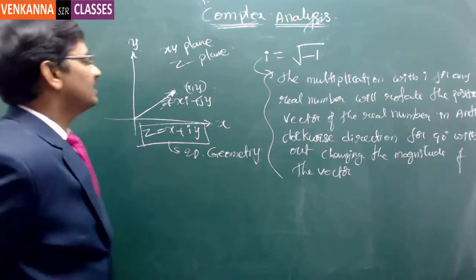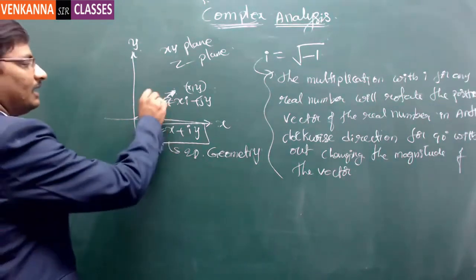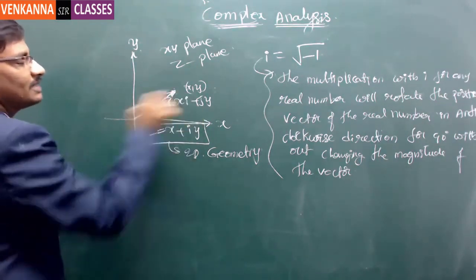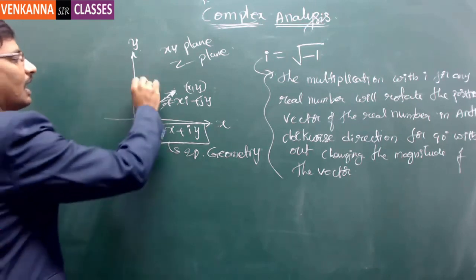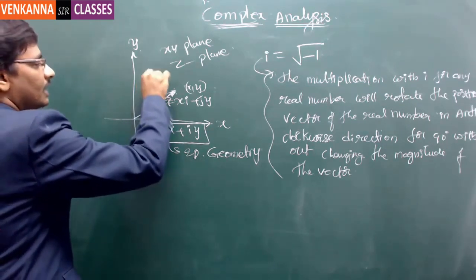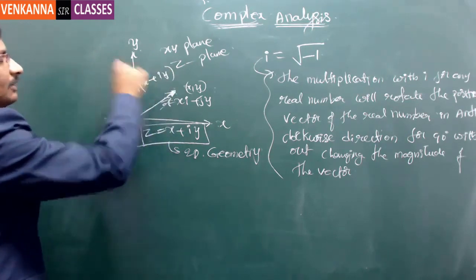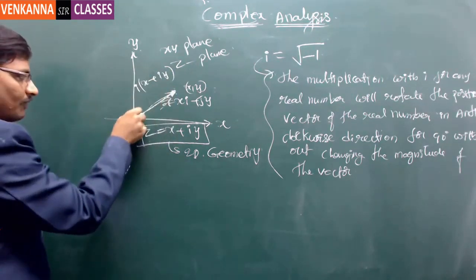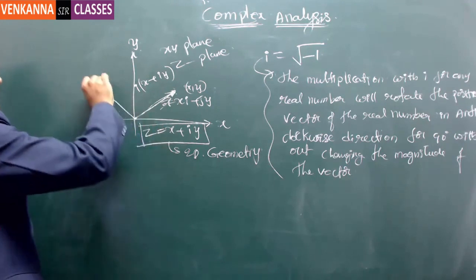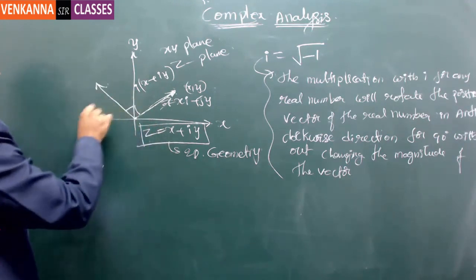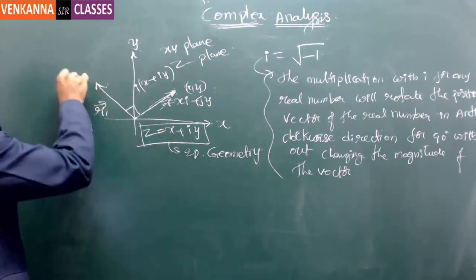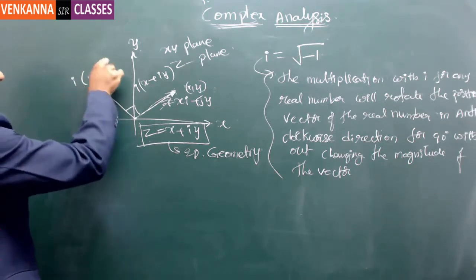Now here, if I multiply this vector x plus iy with i, then this same vector is getting rotated in anti-clockwise direction for 90 degrees. This is r1. This is i times of x plus iy.